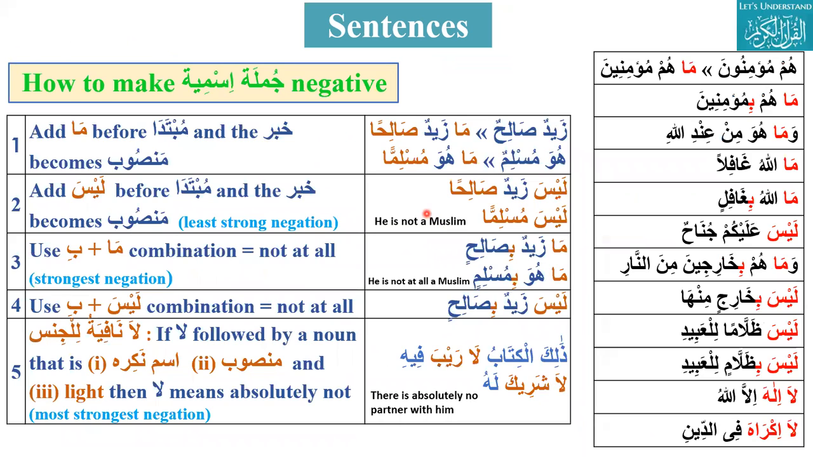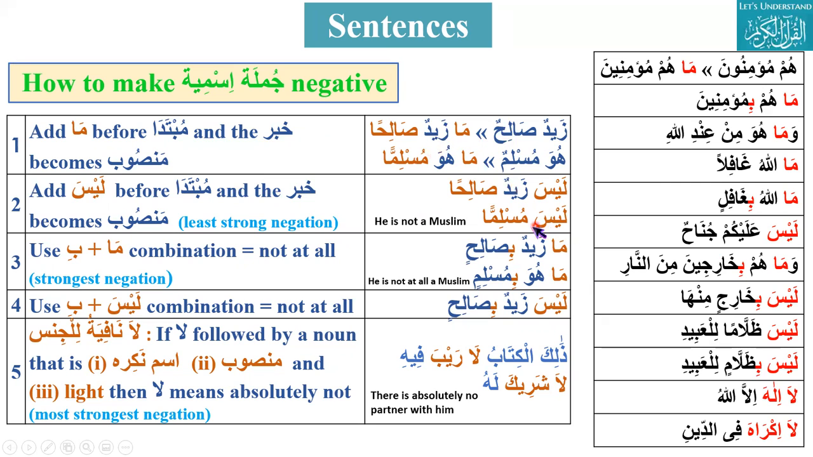Another thing we discussed after that is how to make jumla ismiya negative. So there are five different cases we discussed. First was just add ma before mubtada, and khabar becomes mansub. Two cases, ma and laysa. Just put ma and laysa before mubtada, and what they will do, khabar will become mansub, and this is the least strong negation.